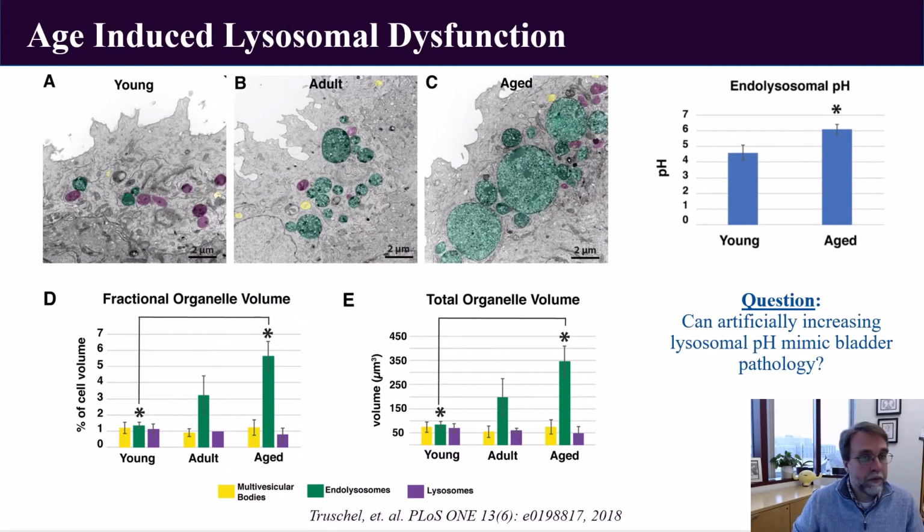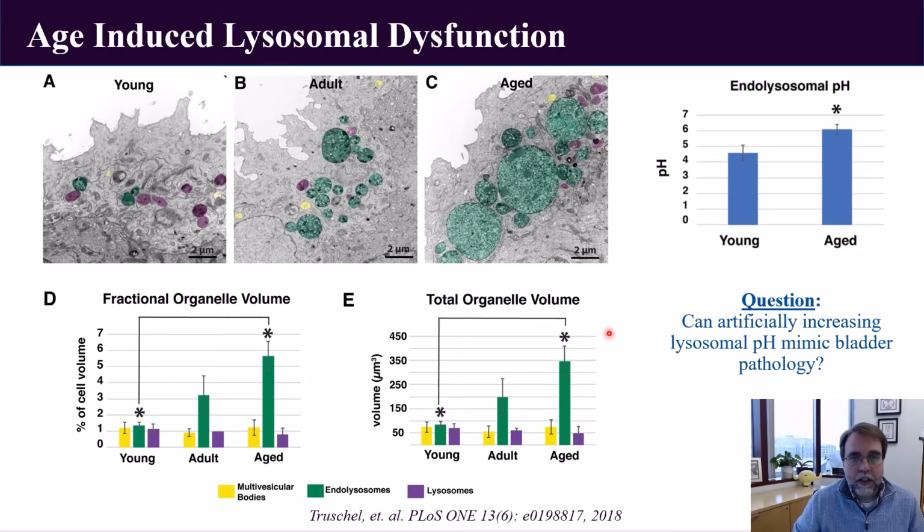So one other difference that we've been able to find is that the endolysosomes in the urothelium of these aged animals appear to be much larger than the endolysosomes in their young or adult counterparts. As you can see here, the fractional organelle volume, or the total organelle volume, appears to rise quite significantly in the aged animals as compared to the young. In these Fisher rats, and these aged rats are about 18 months old. So we thought that this probably indicated a deficit in lysosomal function.